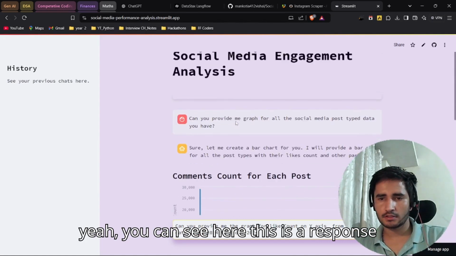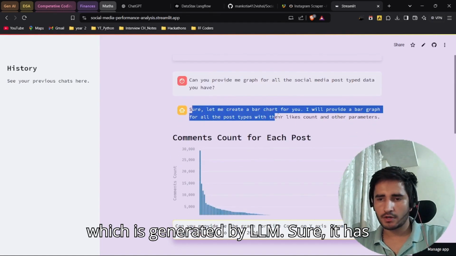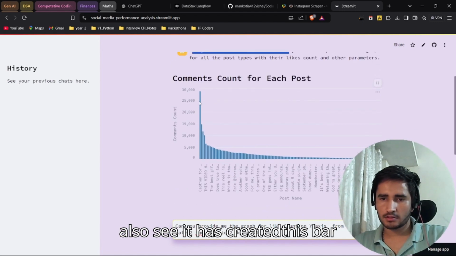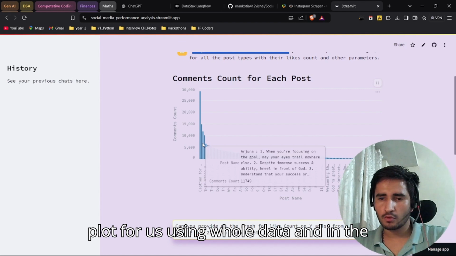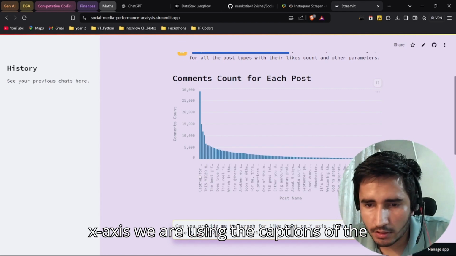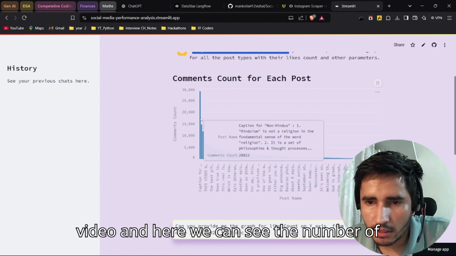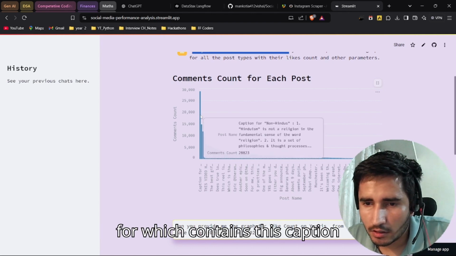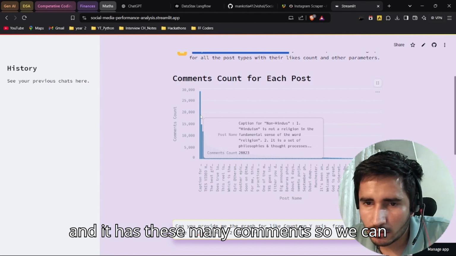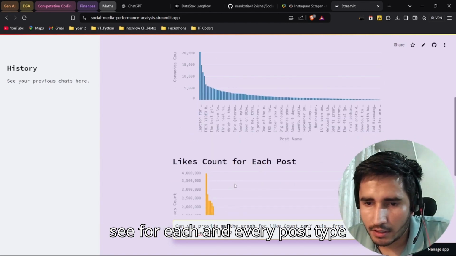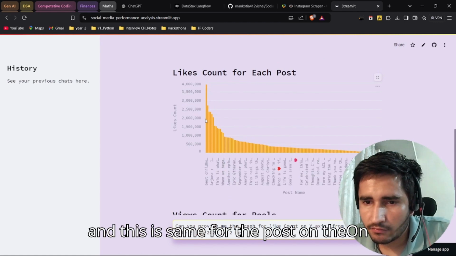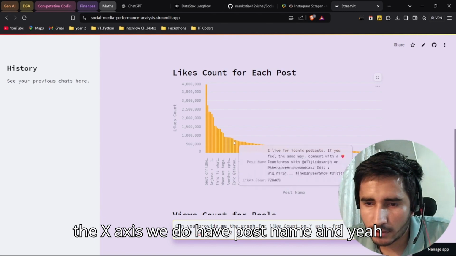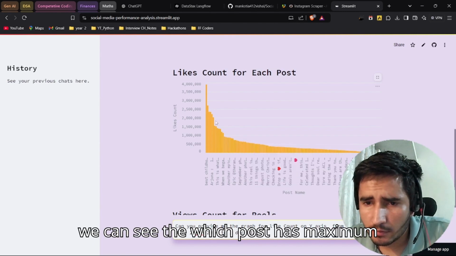You can see this is a response generated by the LLM. It has created a bar chart for us, a bar plot using the whole data. On the x-axis we are using the captions of the videos, and we can see the number of comments on each post. So this post contains this caption, and it has this many comments. We can see this for each post type. On the y-axis we have the likes count, and on the x-axis we have the post name. We can see which post has the maximum likes.